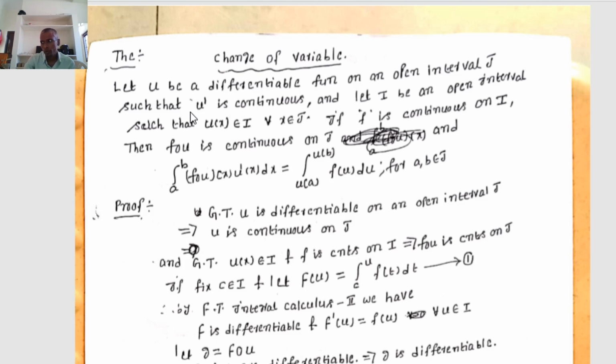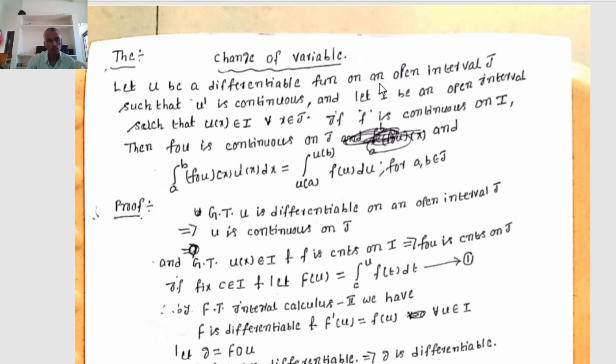And already we know the fundamental theorem of integral calculus 1: if g is continuous on the closed interval [a, b] and differentiable on the open interval (a, b), and if g dash is integrable on [a, b], then the integral from a to b of g dash of x dx equals g of b minus g of a. Already we know the fundamental theorem of integral calculus 2: